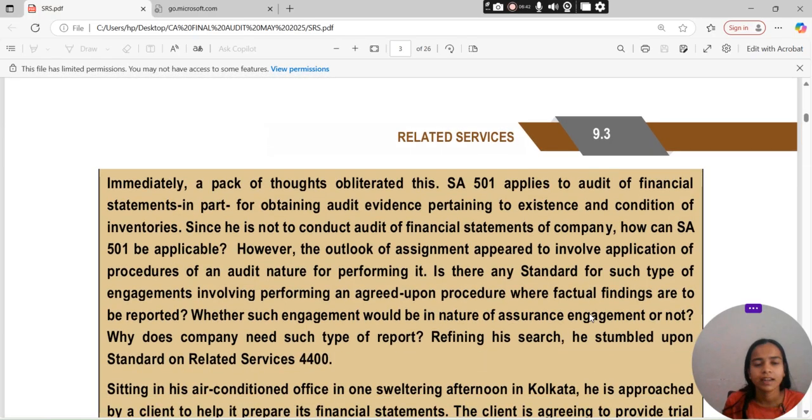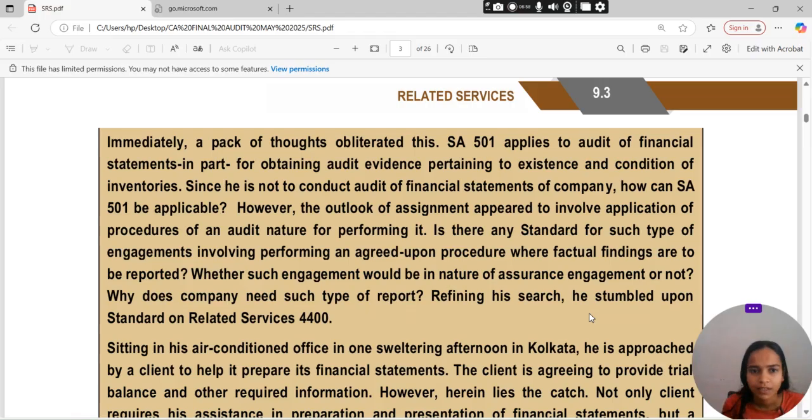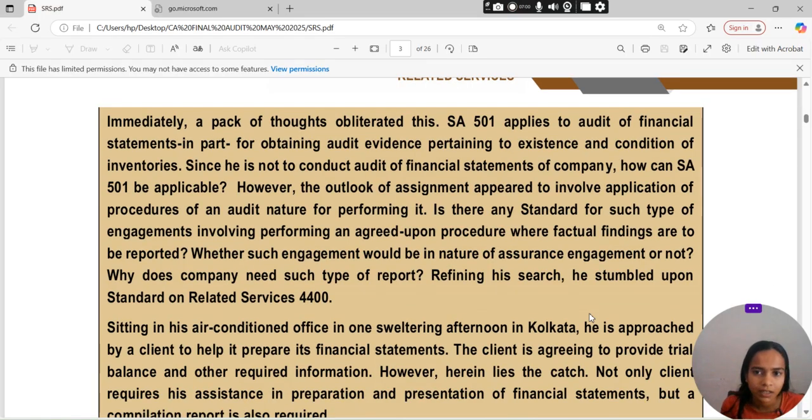Immediately a pack of thoughts obliterated this. SA 501 applies to audit of a financial statement, in part for obtaining audit evidence pertaining to existence and condition of inventory. Since it is not to conduct an audit of the financial statements of a company, how can SA 501 be applicable? However, the assignment appeared to involve application of procedures of an audit nature.